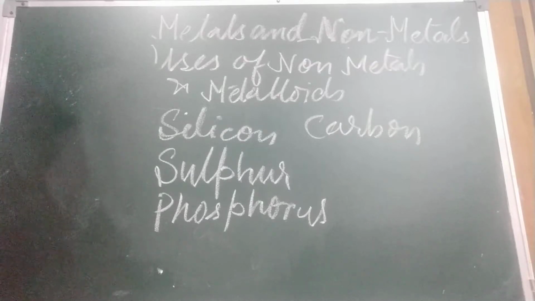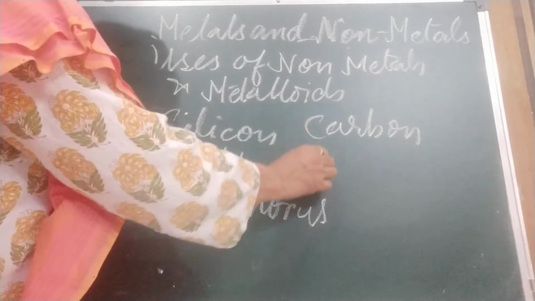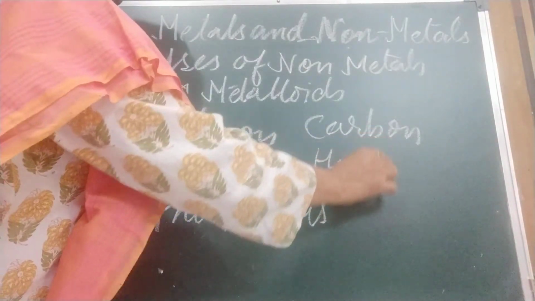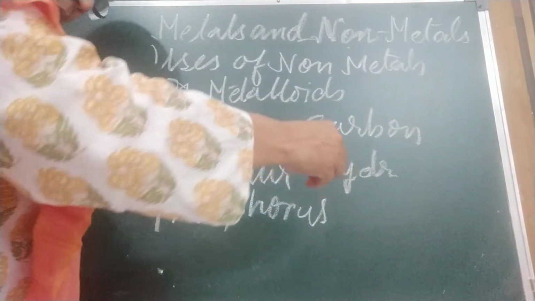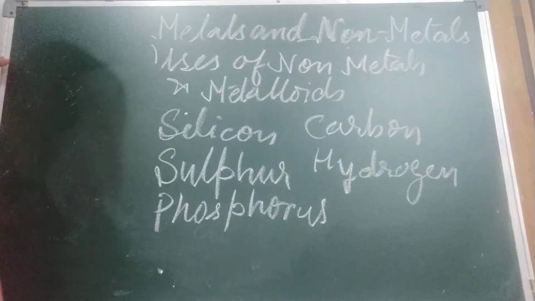Now come to hydrogen, children. Hydrogen is used for the manufacture of ammonia. And from ammonia we can make fertilizers.